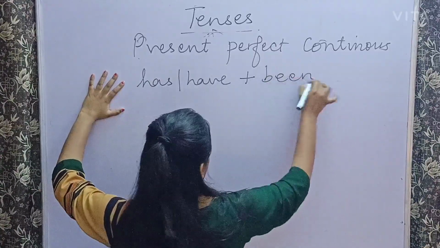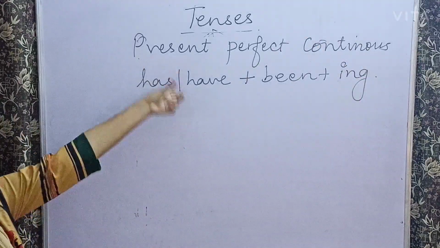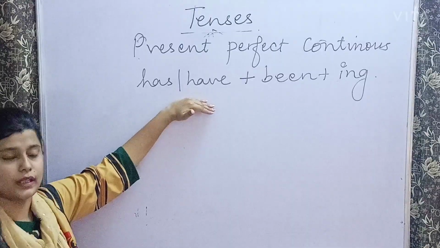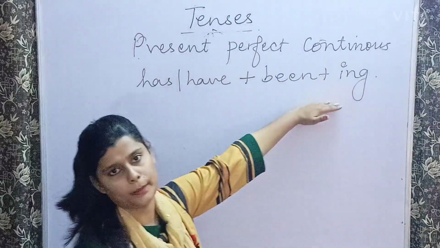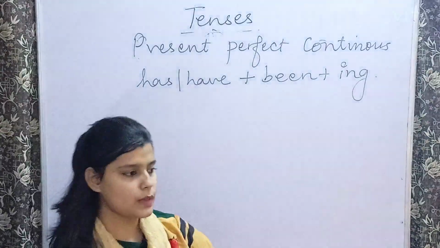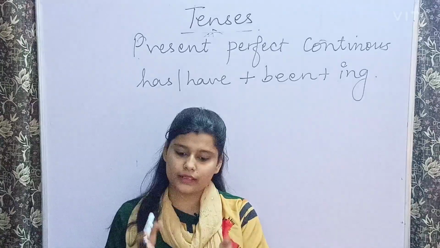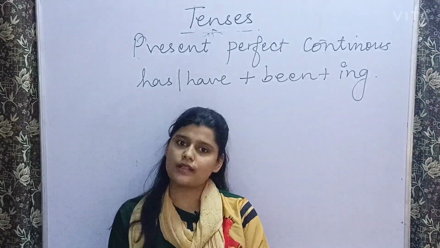We use been and we use the ing form of the verb. We use has or have depending upon the subject, whether it's plural or singular, then we use been and then the ing form of the verb. So these are those sentences which have started in the past and are continuing till now, meaning even right now as I'm speaking, it is going on.